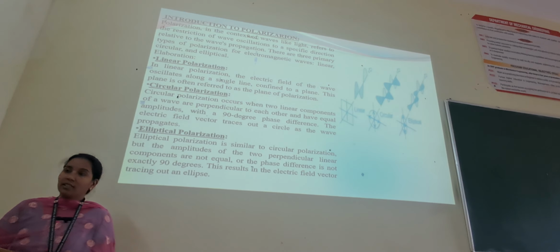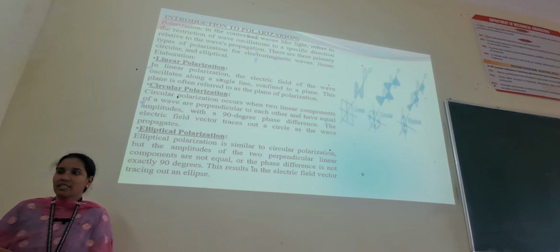There are three types of polarization for electromagnetic waves: linear, circular and elliptical. For linear polarization, the electric field of the wave oscillates along a single line confined to a plane. This plane is often referred to as the plane of polarization.